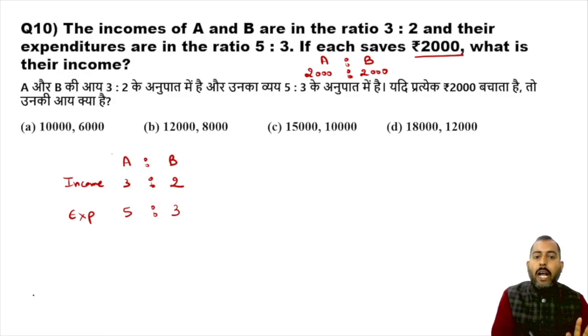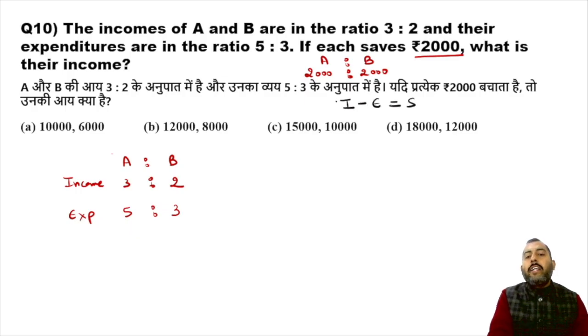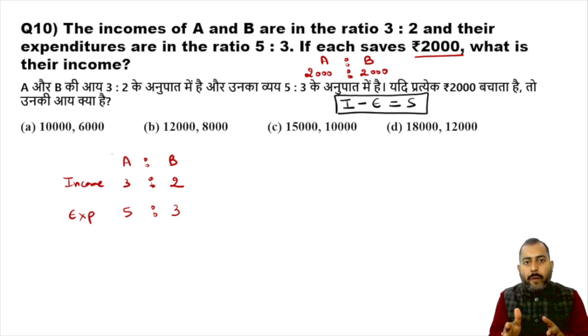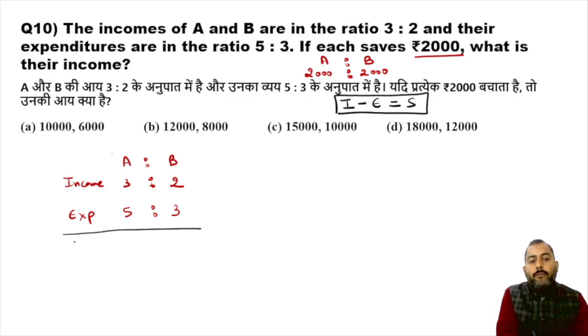Now I know that if I subtract expenditure from income, I'll be getting savings. It is quite obvious. Suppose your income is 100 rupees and out of 100 rupees you are spending 80 rupees. So how much money are you left with? Only 20 rupees. Simply, if you want to find out your savings, you will subtract expenditure from your income. Income minus expenditure is saving.